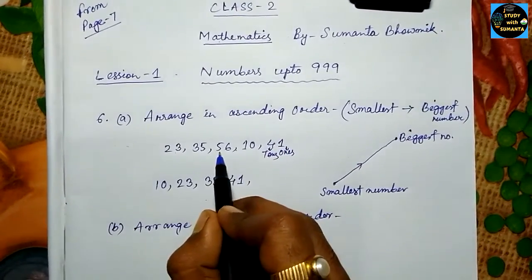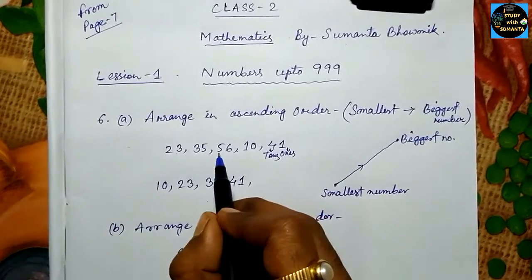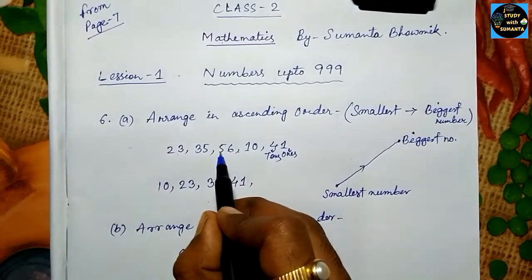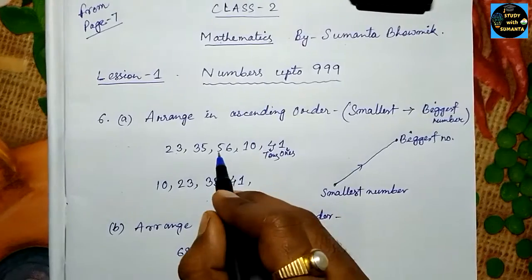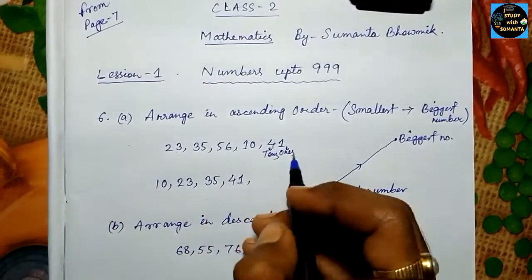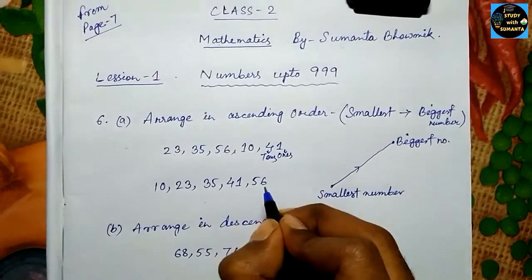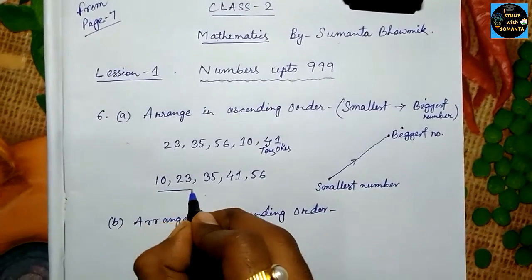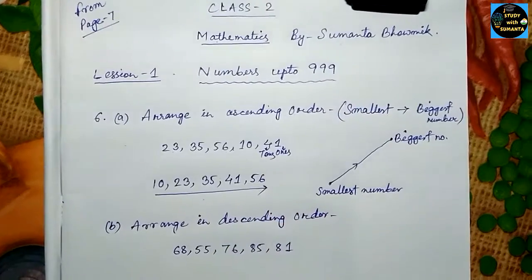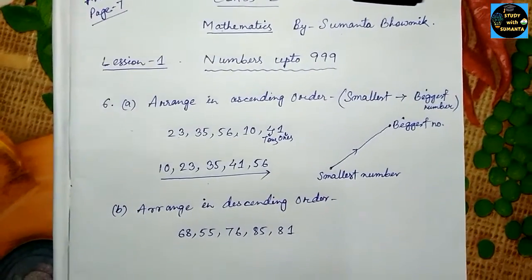In the 10 place we have 5, in the 1 place we have 6. You can compare with the other numbers; this is the greatest, or biggest, number in this group. So 56 will be the biggest number. That means from smallest to biggest, this is the order. Okay.